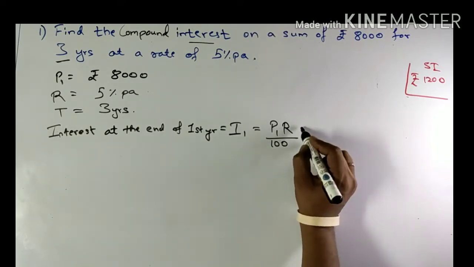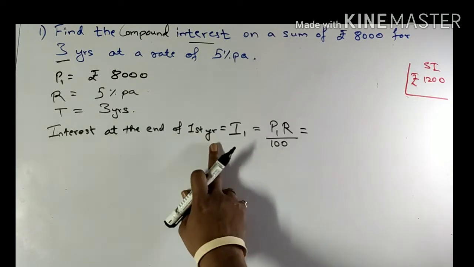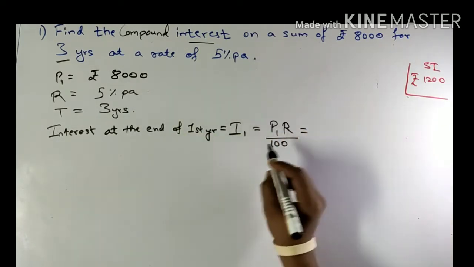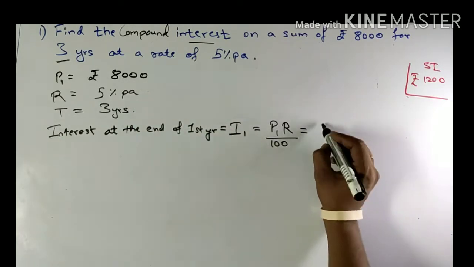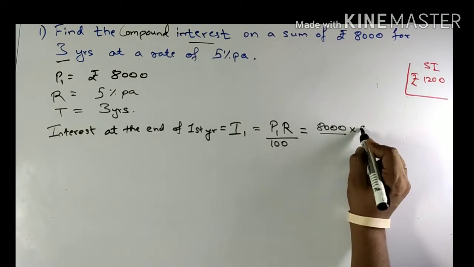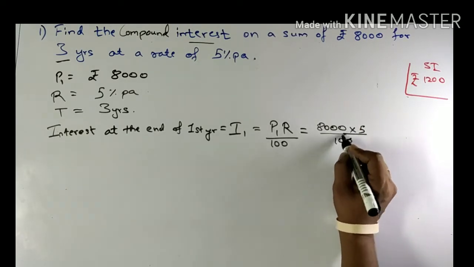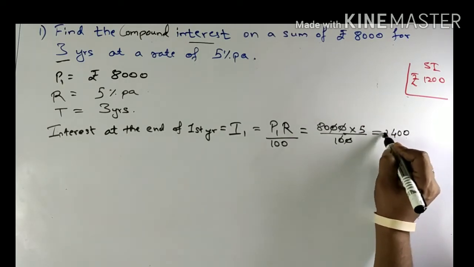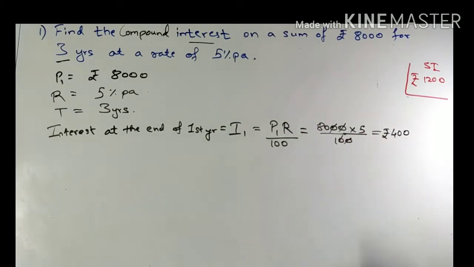So the interest at the end of the first year is I1, that is P1 into R upon 100. Rate of interest remains the same throughout. P1 is 8000 multiplied by 5 upon 100, so 400 rupees is the interest at the end of the first year.